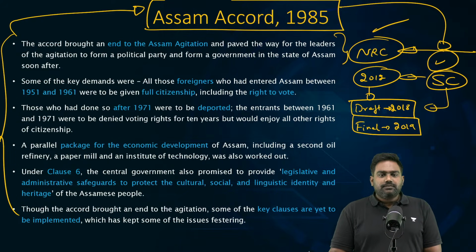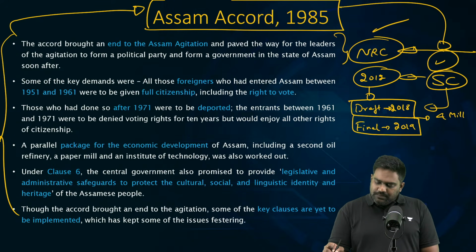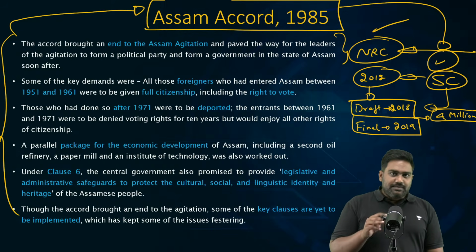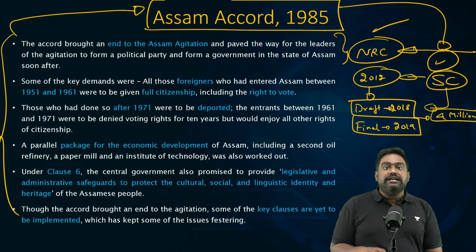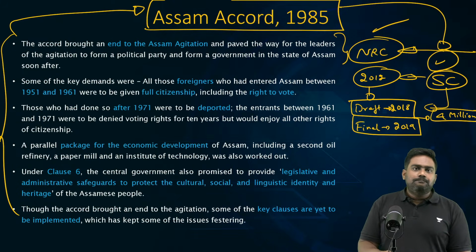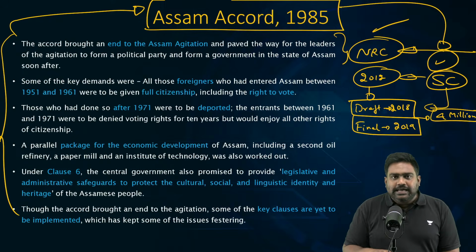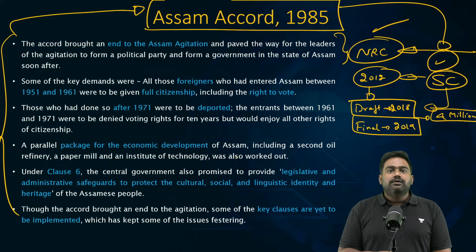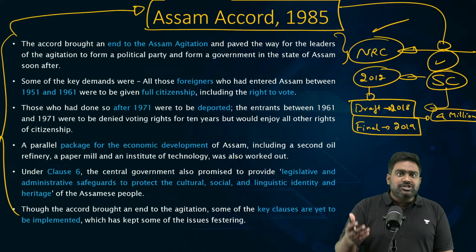Anyone? Okay. In the draft list, 4 million people were excluded. That's 40 lakh people. Just imagine if so many people are declared stateless, they're no longer Indian citizens. And if, let's say, eventually we provide them maybe one chance to prove their citizenship through foreigner tribunals, and if they don't have the documents to prove that, they will be detained in detention centers.